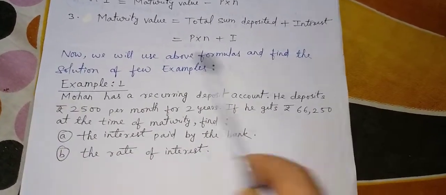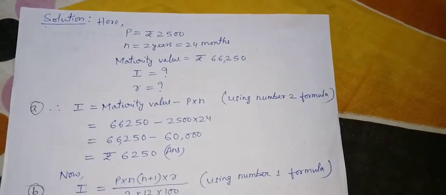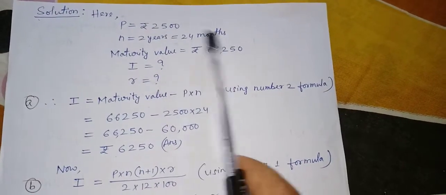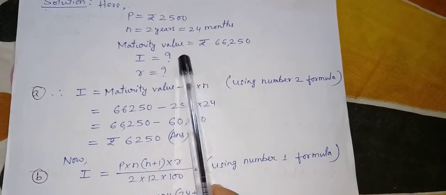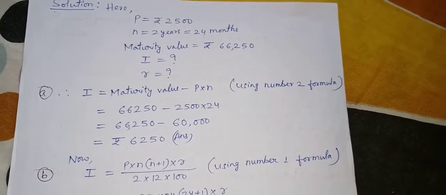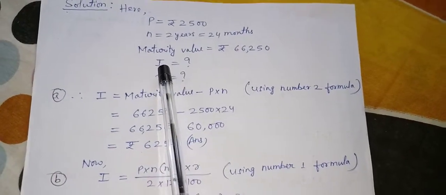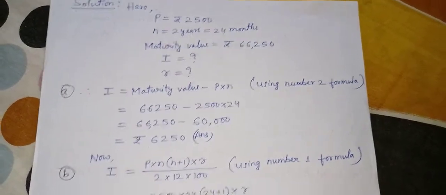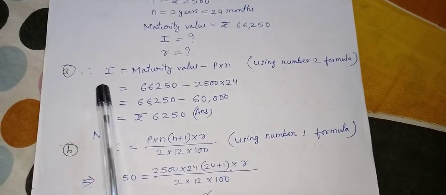So whatever is given, I have written here, children. P was given as 2,500, N was given as 2 years, which I have made 24 months, and the maturity value was given as 66,250. We have to find the interest and the rate. I am going to use the second formula for interest.